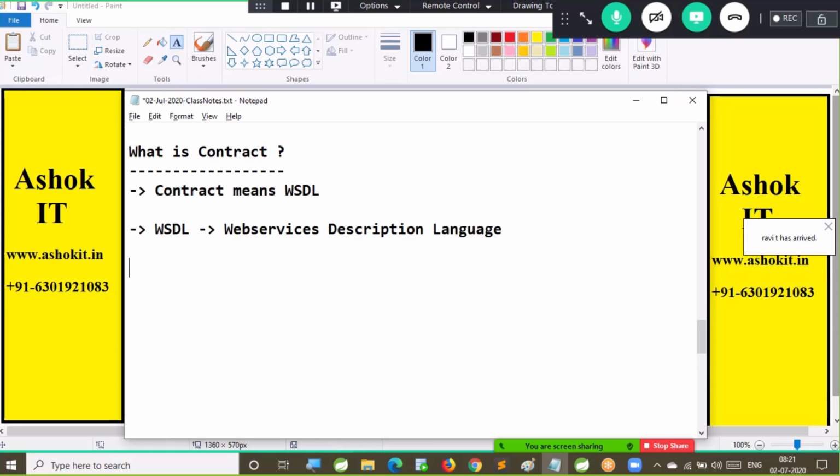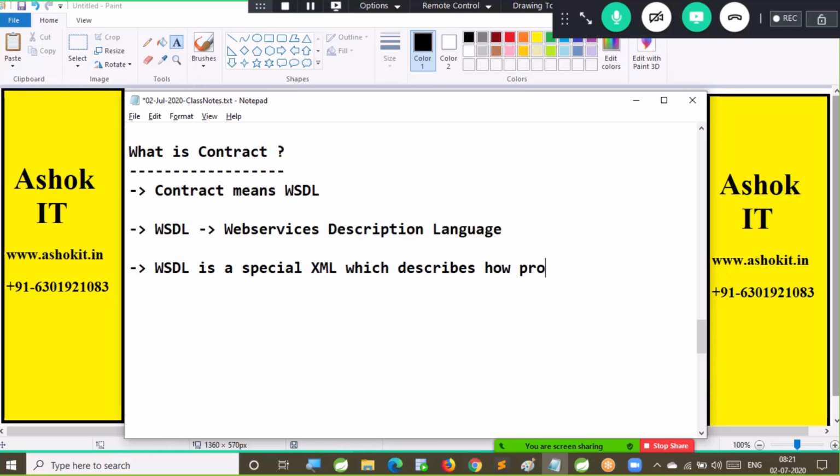WSDL is a special XML which describes how a provider is providing services to consumers.